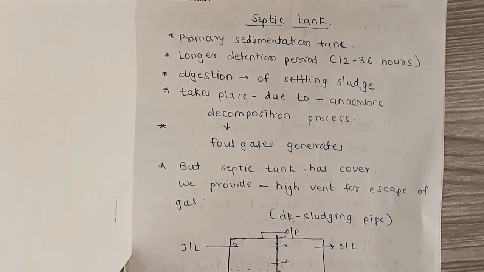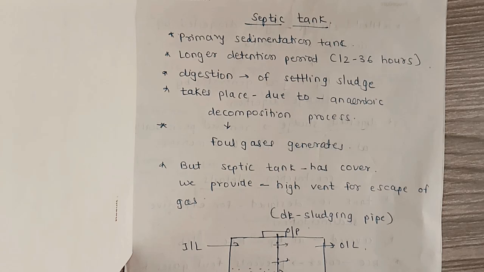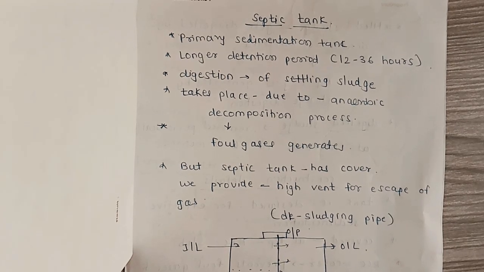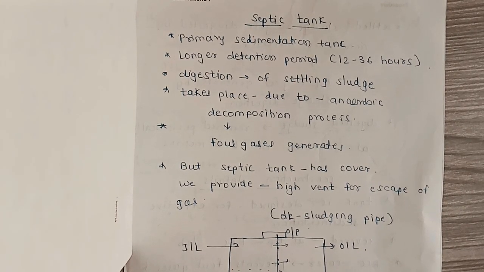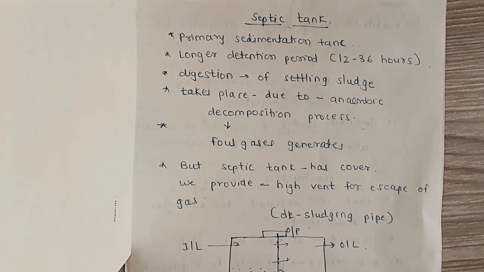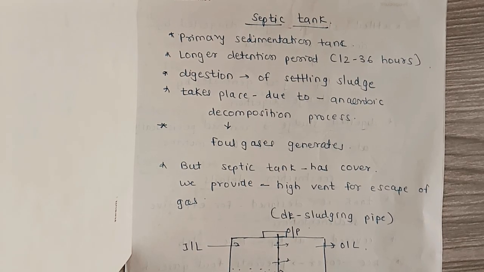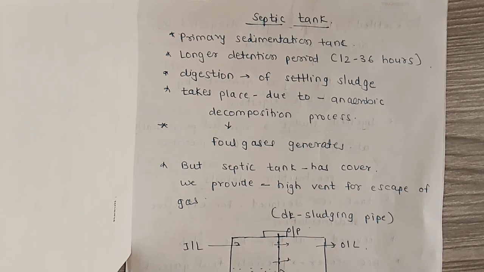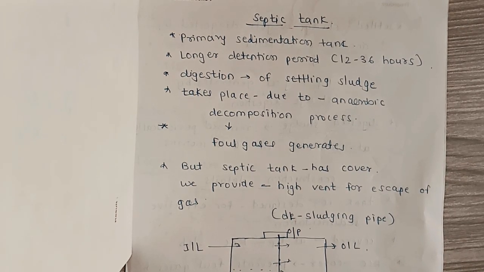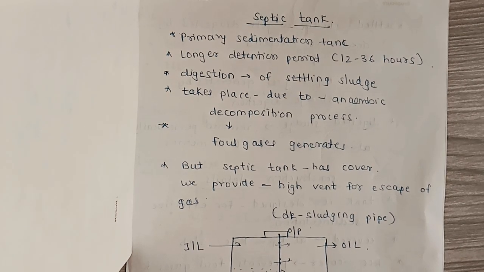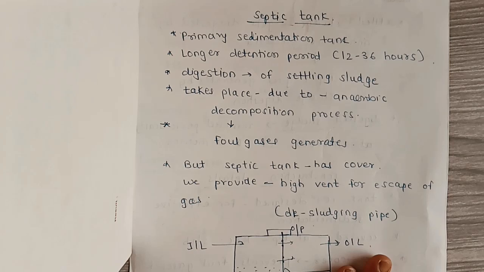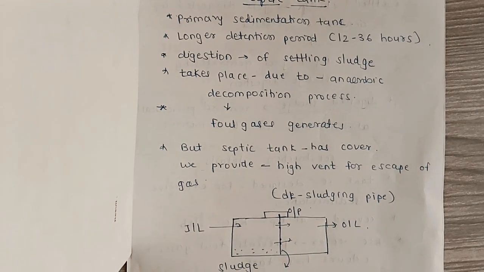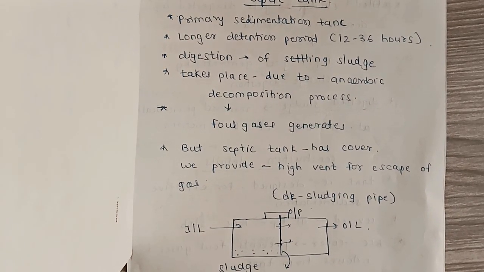Good afternoon. In this lecture, we are going to discuss the septic tank. We do prefer a septic tank where the main sewer line of the city has not been reached, where there is no drainage system at that time for treatment of wastewater. A septic tank is a primary sedimentation tank. It has a longer detention period of 12 to 36 hours.